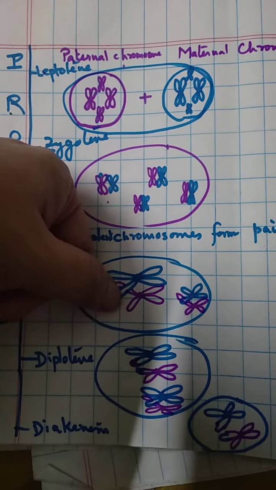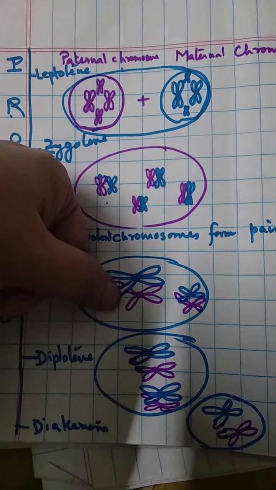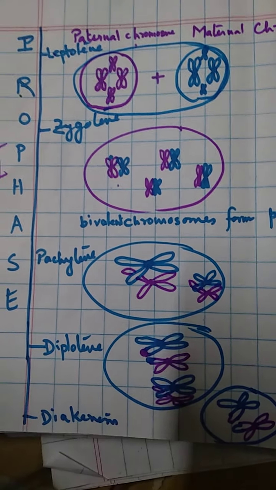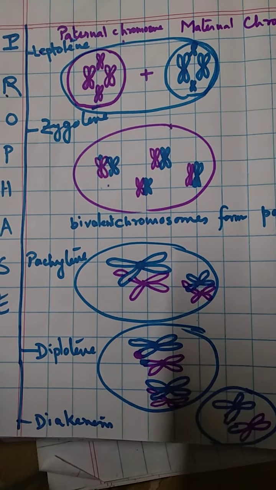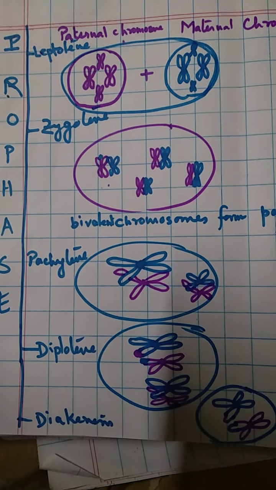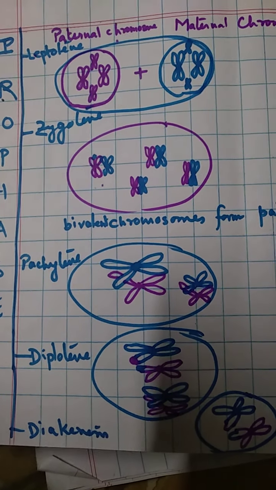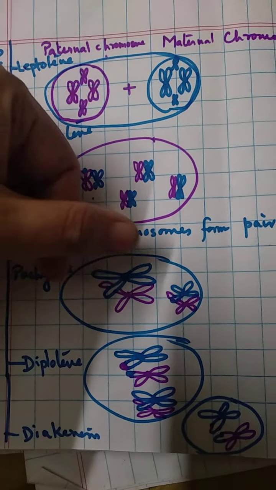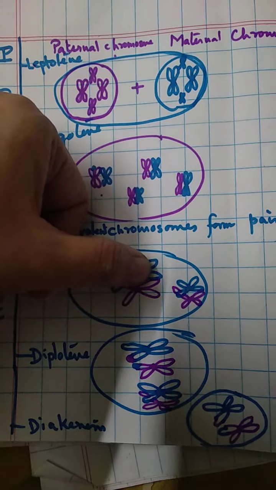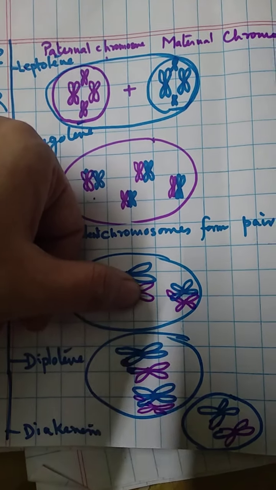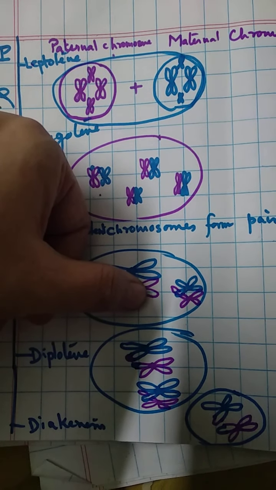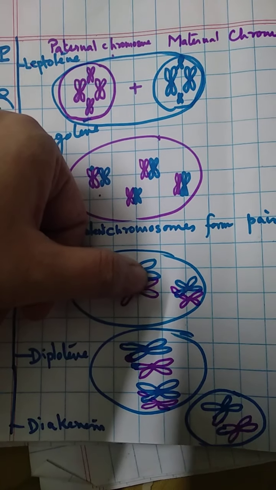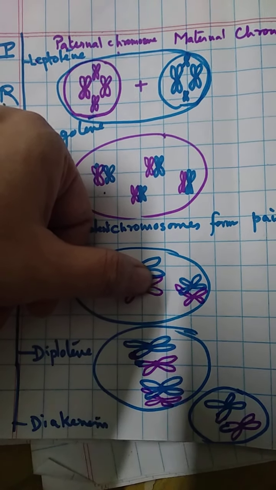Then we can say a tetrad is formed. Now, chromatids of the same chromosome are called sister chromatids, and the chromatids of different chromosomes are called non-sister chromatids. Diagrammatically, we can say the blue two chromatids are sister chromatids, the violet two chromatids are sister chromatids, but one blue, one violet chromatids are non-sister chromatids.